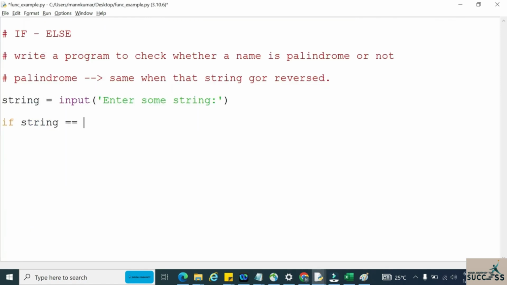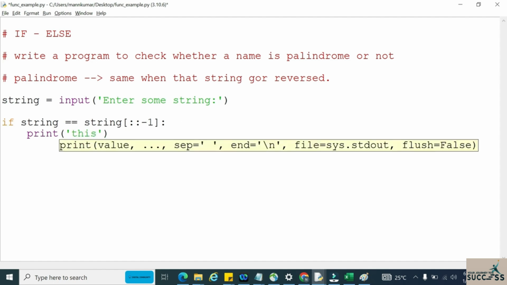To get the reverse of this string, we need to use the slicing concept colon -1. With the help of this colon -1, we can get the reverse of this particular string. Now if string equal to string of colon -1, that means the string is equal to the reverse of this string, then we can print saying that this is a palindrome.